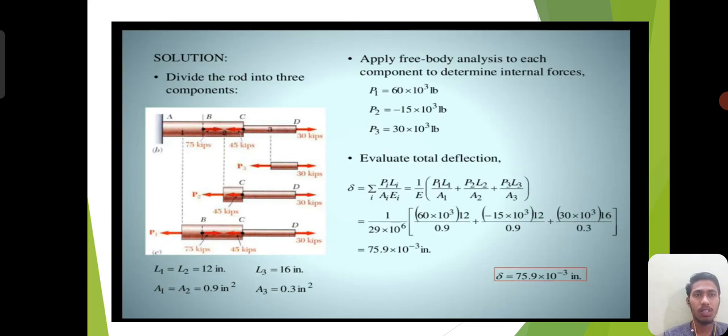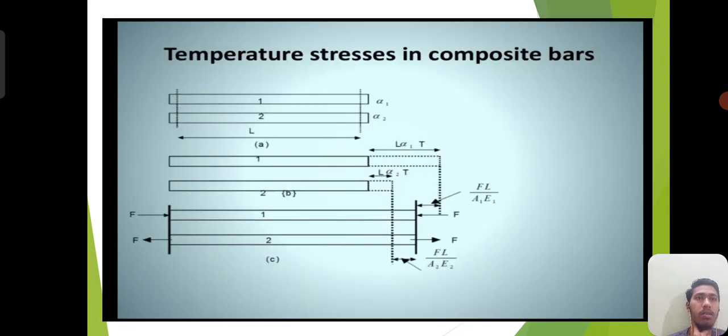Evaluating the total deflection, delta equals PL by A E, which is 1 by E into summation of PL by A, that is P1 L1 by A1 plus P2 L2 by A2 plus P3 L3 by A3. By substituting P1, P2, P3 and A1, A2, A3 in the equation, we get the overall result delta equals 75.9 into 10 to the power of minus 3.